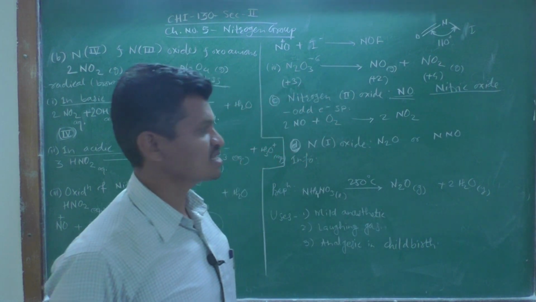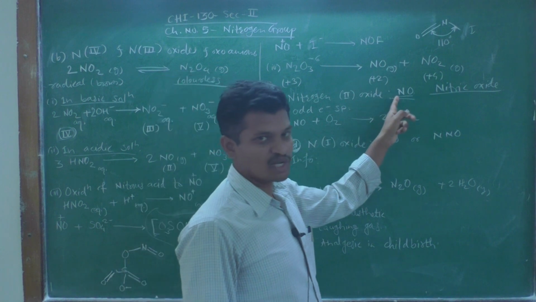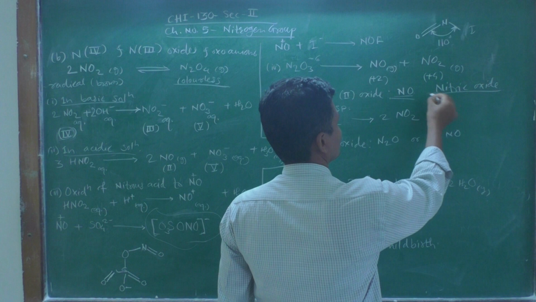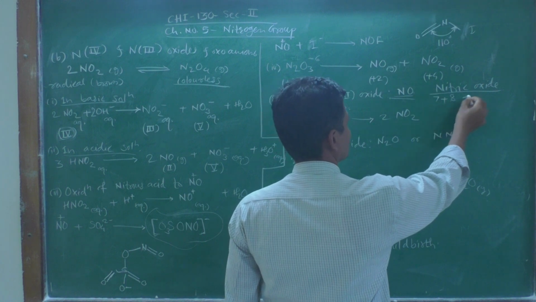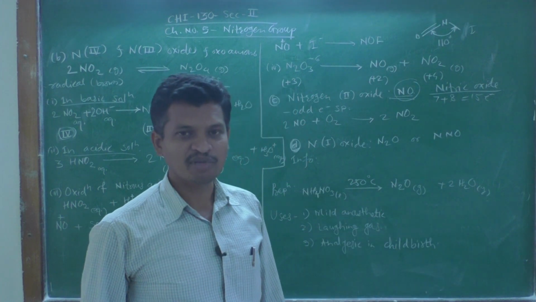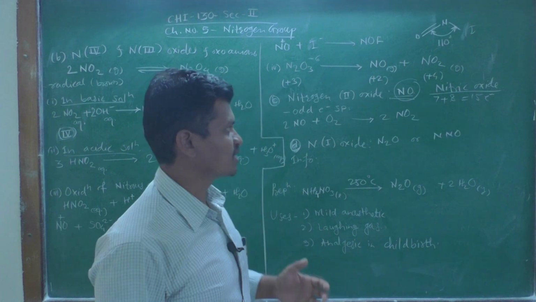The name of this gas is nitric oxide. It is an odd electron species. How is it an odd electron species? The total number of electrons is nitrogen 7 plus oxygen 8, 7 plus 8, it is 15. So this NO has a total electron count of 15. That is why it is an odd electron species.